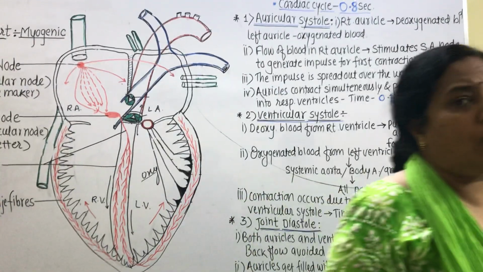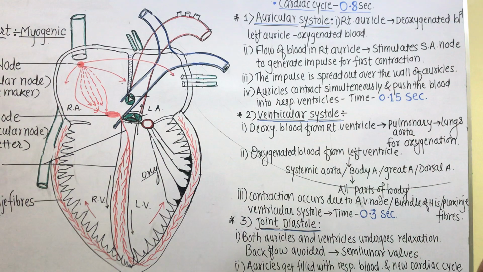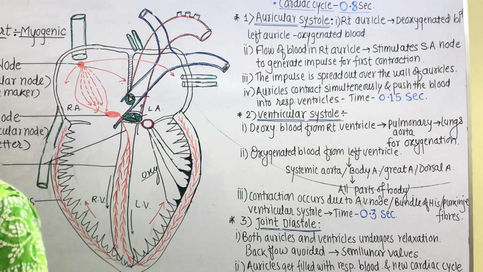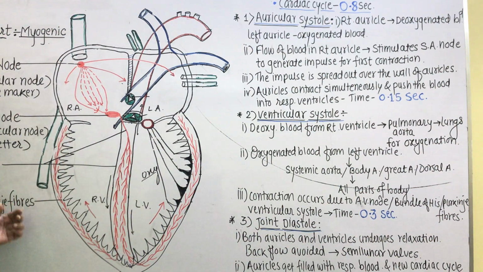Rhythmic contraction of the heart, especially the ventricles, is called systole, and relaxation of the chambers of the heart is described as diastole. Means contraction is described as systole and relaxation is described as diastole.